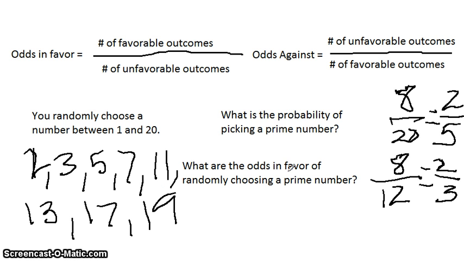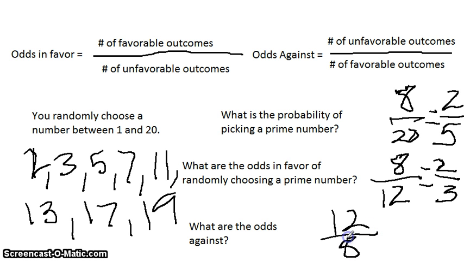Now what about odds against? Well, the odds against would be just that upside down. It would be the 12 outcomes that I don't want over the 8 that I would want. So the odds against picking it are 3 to 2. So again, probability, you're comparing part to a whole. Odds, you're comparing a part to a part. So that's the basic breakdown of odds.